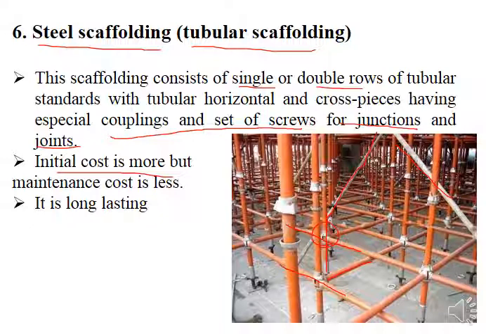Initial cost is more, but maintenance cost is less, because wood can deteriorate earlier as compared to steel. So if you are using steel scaffolding, it is long lasting, and maintenance is not required much at an early age, so you can use it in an efficient way in the longer term, but the initial cost is more.